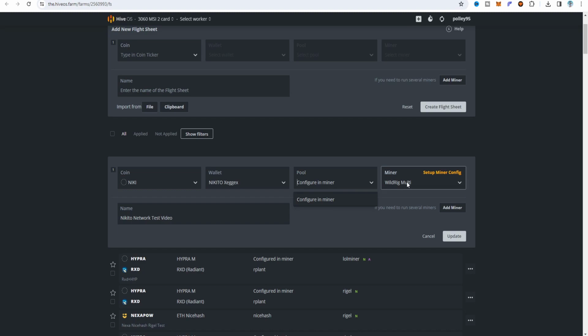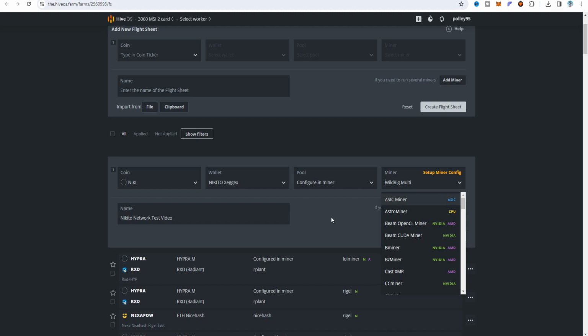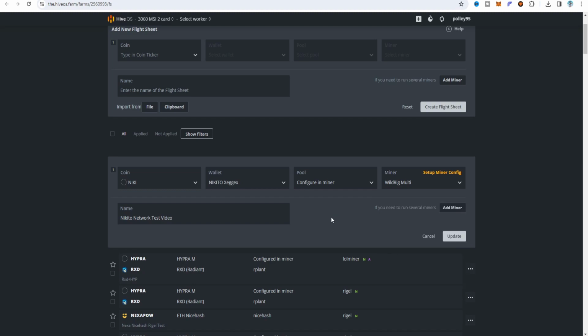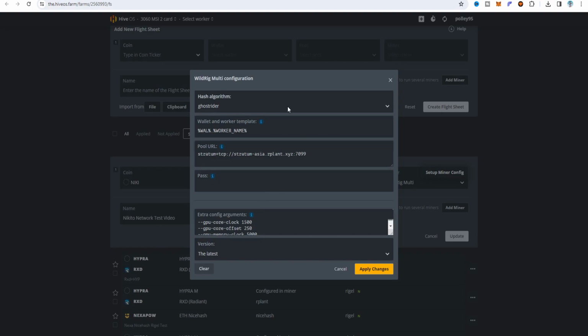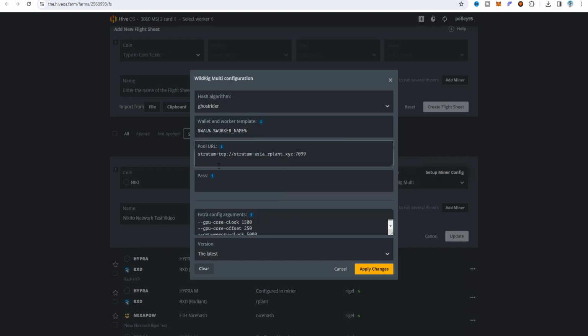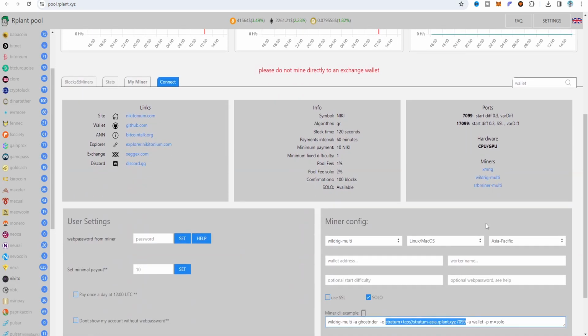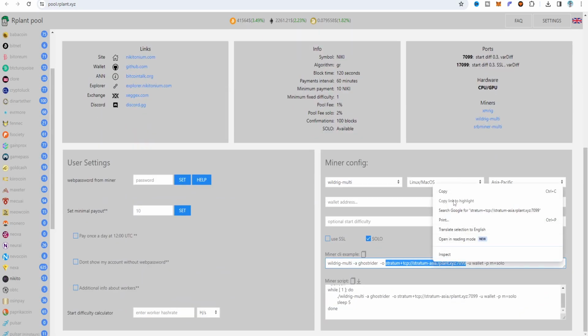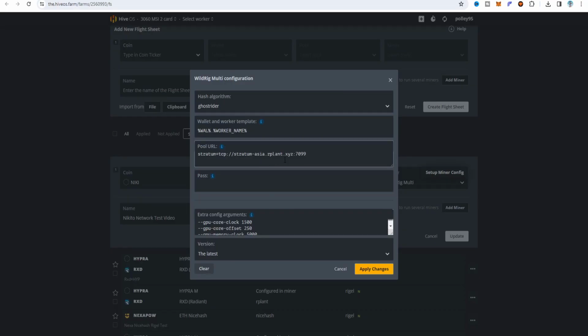And for the miner, I am choosing the WildRig miner, but you can choose also SRB miner, but this is going to be the best as a WildRig miner for the Nexellia mining. Set the name as Nexellia Network test video, and on the setup config file, here you can see that the Ghostrider algorithm I selected on that. And on the wallet section, just choose the wallet.worker name from there, and the pool URL I just copy on that. This is the stratum ID, so I just copy on that, and I paste it in here, and this is done. Password you can choose as an x or you can choose as blank.